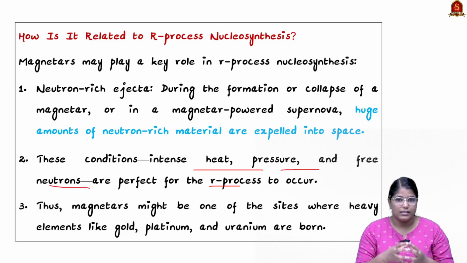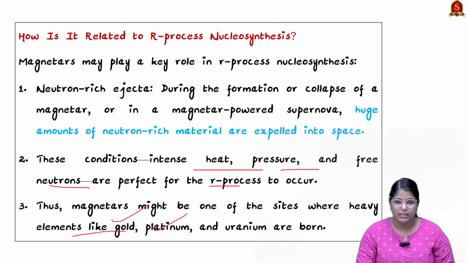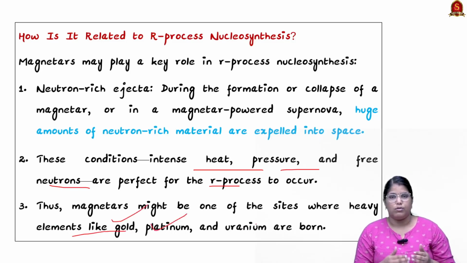So this unstable element will undergo beta decay, which leads to the formation of heavy metals, especially gold, platinum and so on. From this we can conclude that magnetars are one of the sites where heavy metals like gold, platinum and uranium are born. This has been found by scientists right now.